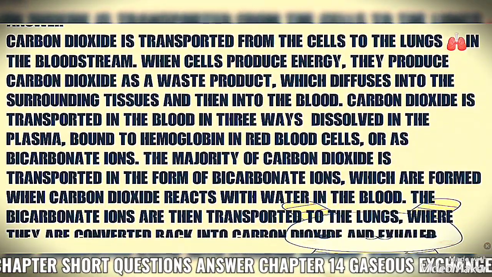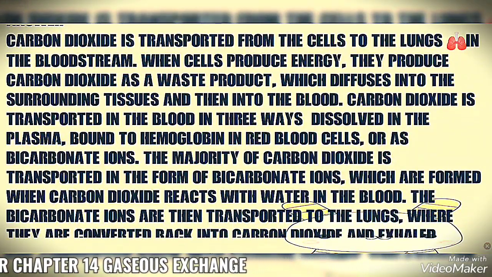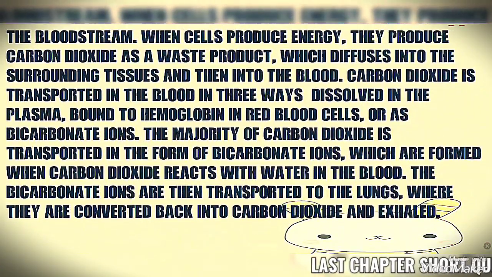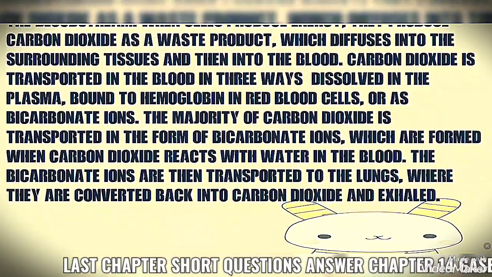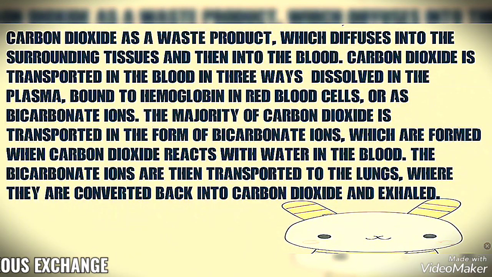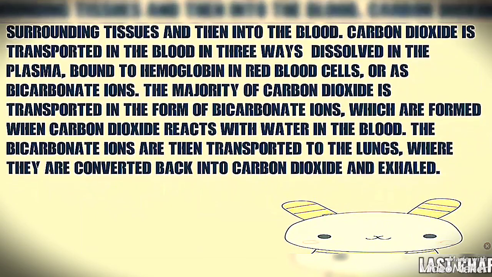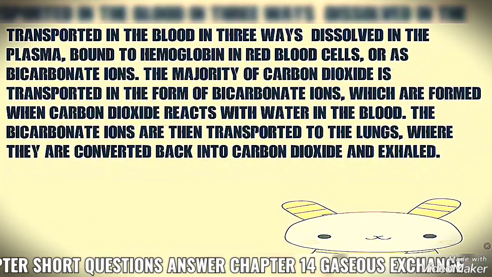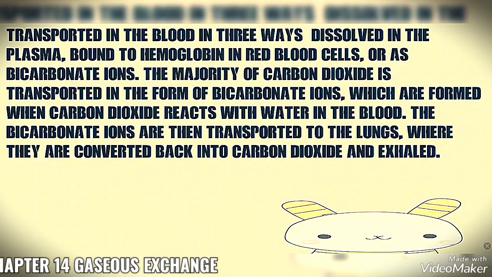Carbon dioxide is transported from the cells to the lungs in the bloodstream. When the cells produce energy, they produce carbon dioxide as a waste product, which diffuses into the surrounding tissues and then into the blood. The carbon dioxide is transported in the blood in 3 ways: dissolved in the plasma, bound to hemoglobin in the red blood cells, or as a bicarbonate ion.